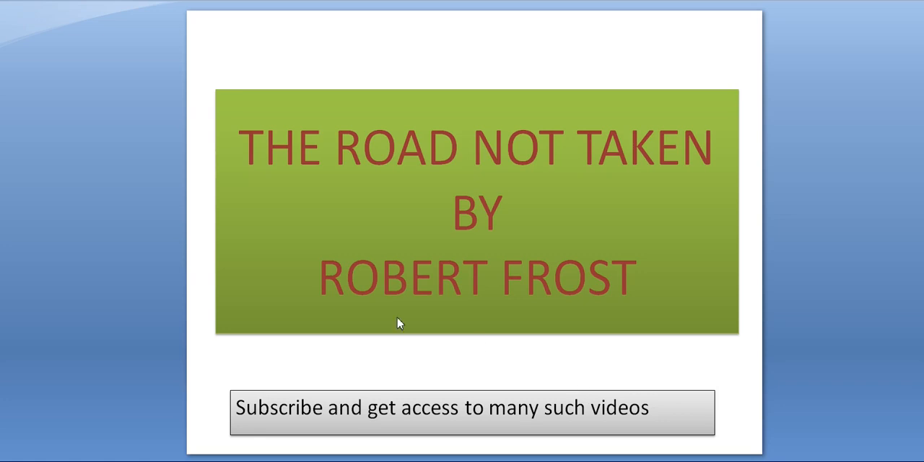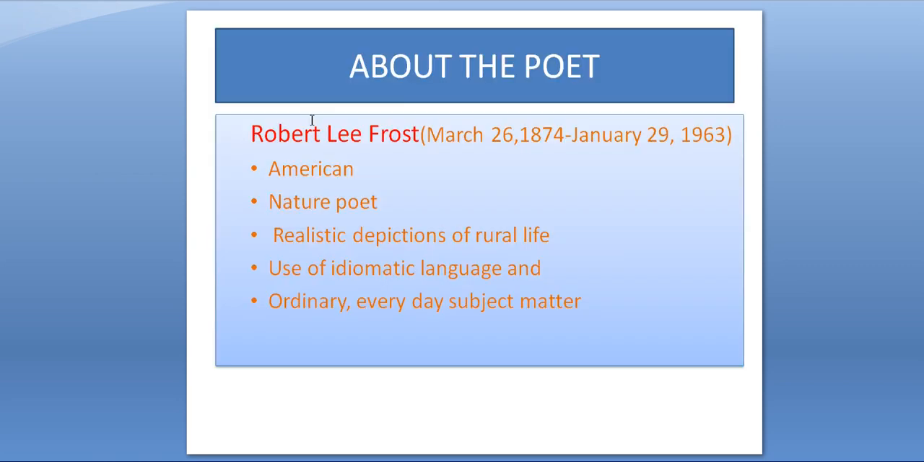Good morning, students. Today we are going to read the poem The Road Not Taken by Robert Frost. And before reading the poem, let us know about the poet. So, the poet is Robert Lee Frost. He was born on 26th March 1874 and died on 29th January 1963.